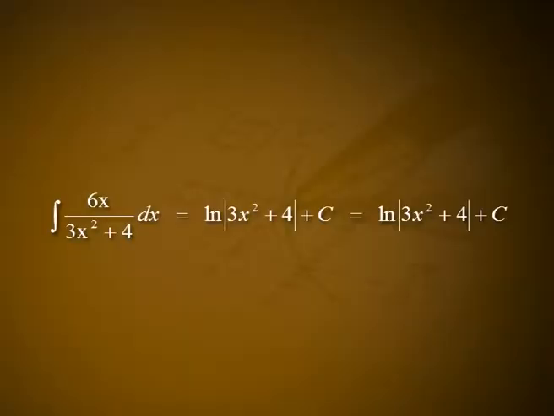Applying it, the integral of 6x divided by 3x² + 4 dx is equal to log |3x² + 4| + c, which is equal to log (3x² + 4) + c. We can do without the absolute value bars because 3x² + 4 is positive.